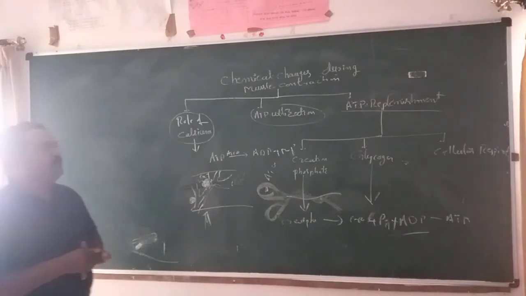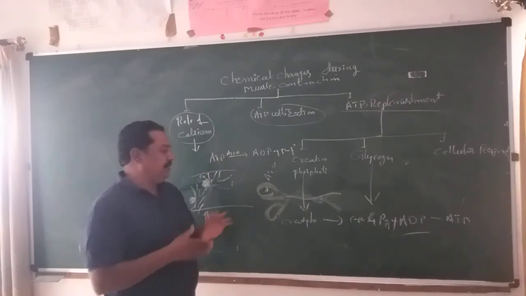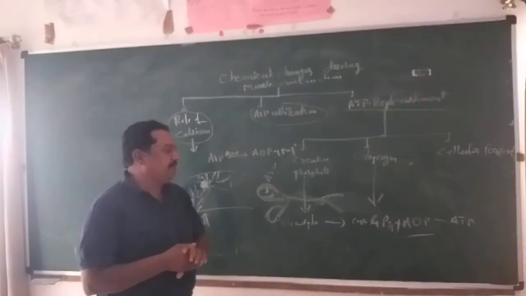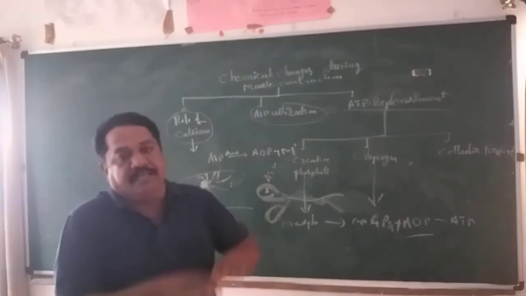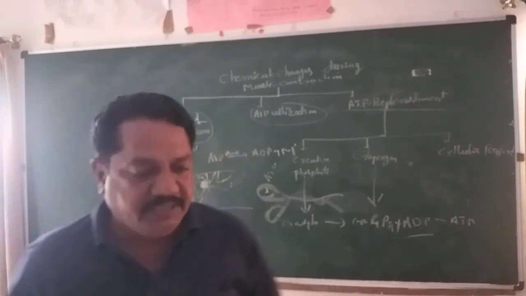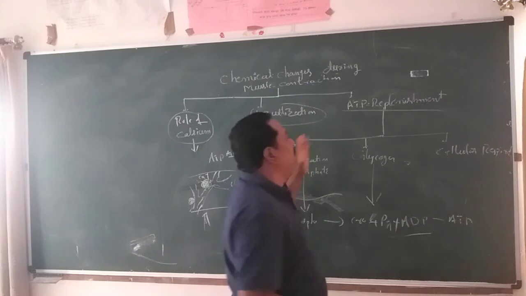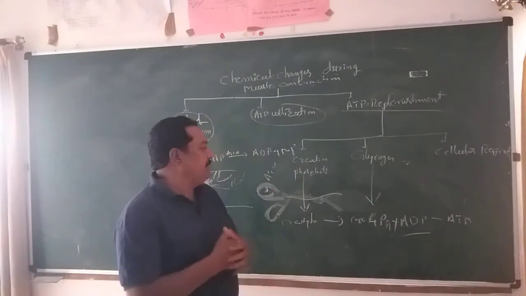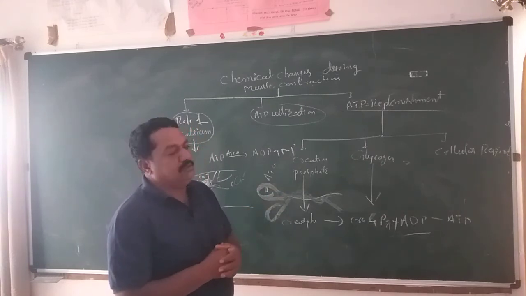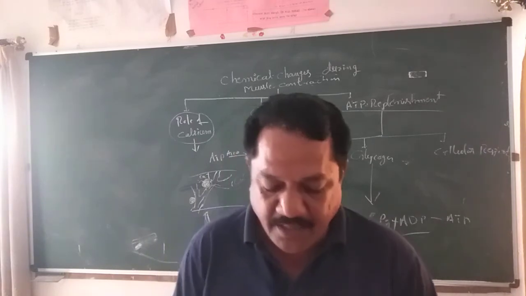Next one, ATP utilization. The myosin protein contains the ATPase. So ATP is split into ADP plus free energy liberated. This free energy makes the thin filament slide over the thick filament. How ATP is formed is explained in the third stage, ATP replenishment: three different ways, creatine phosphate, glycogen, and cellular respiration. Through these, ATP is regained once again.